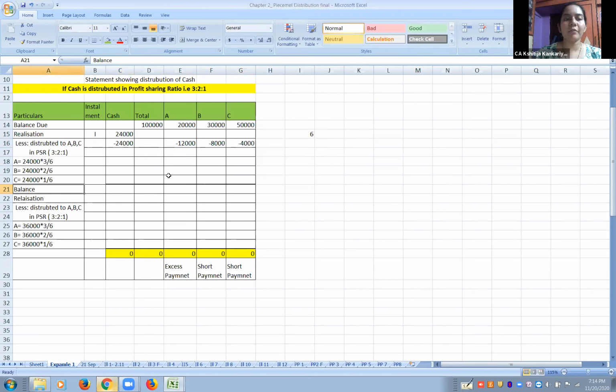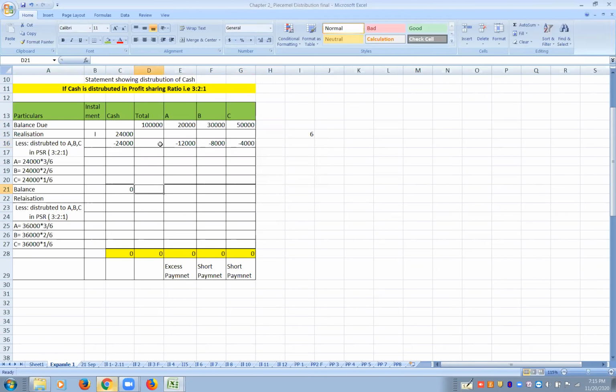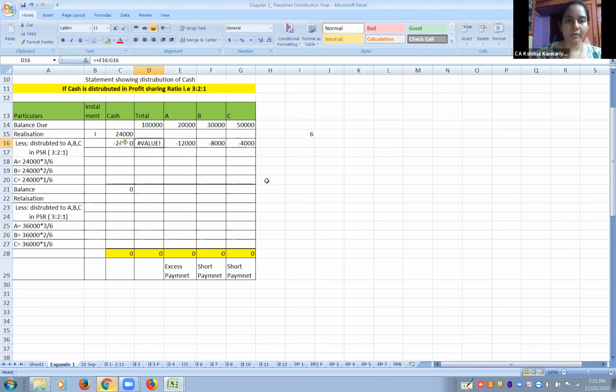Again, we have to find out the balance now. So our cash balance became 0. We had 24,000. We completely paid off 24. So cash became 0. आपण टोटलच्या कॉलम मध्ये 24,000 नाही केले. इथे लिहिणार ना आपण. Cash is worth 24 and total also paid 24. So now what is the balance? 1 lakh minus 24 is the capital account balance that we have. 76 to be paid.